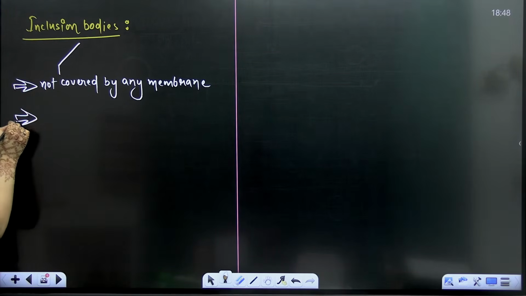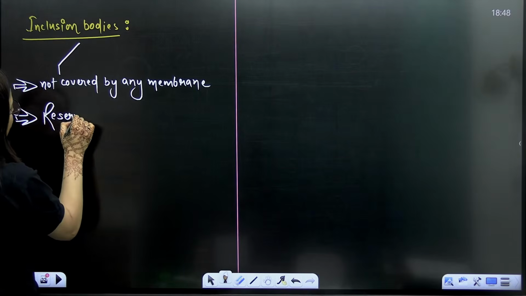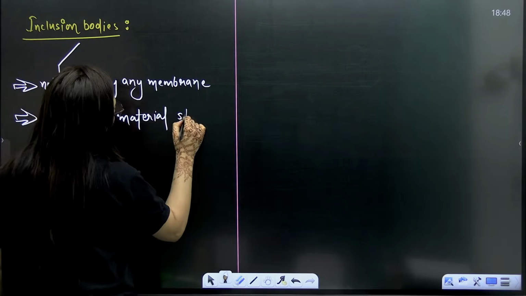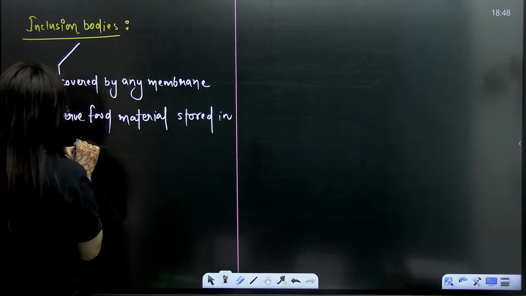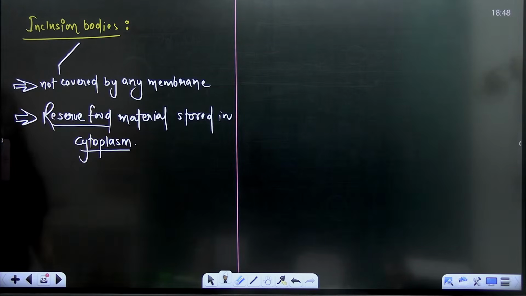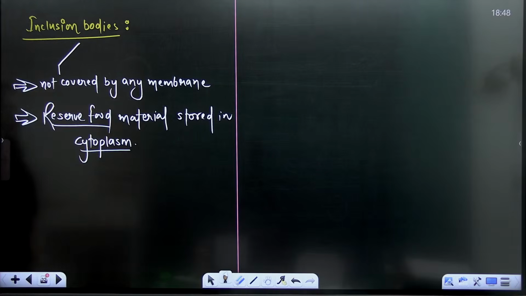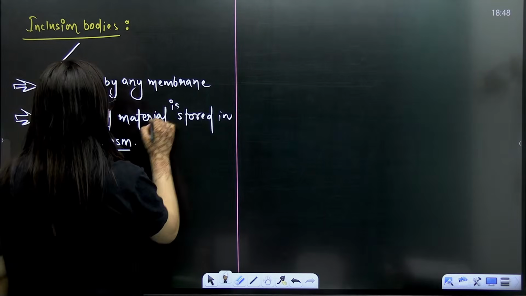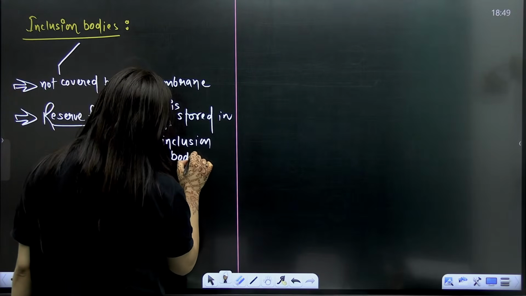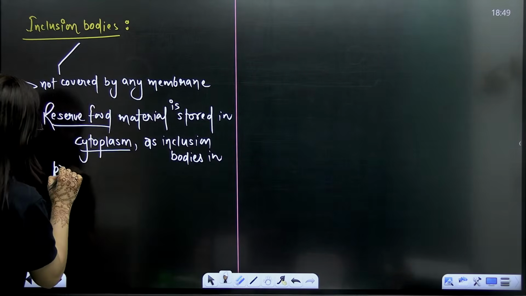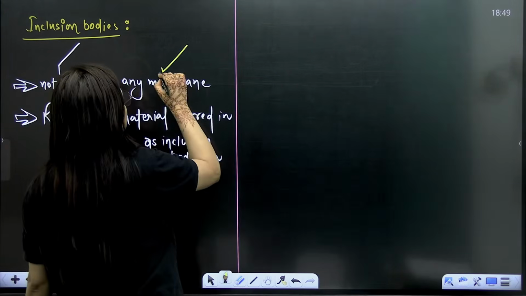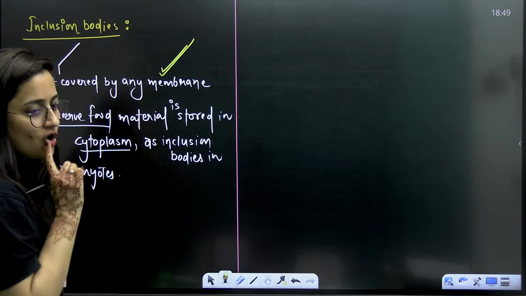And what exactly is it? It is actually the reserve food material stored in the cytoplasm. So reserve food material is stored in the cytoplasm as inclusion bodies in prokaryotes. Am I clear? You have many examples, but the important point is this: it is not covered with any membrane.